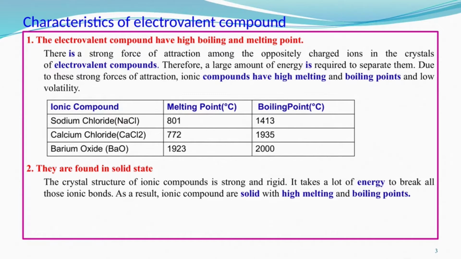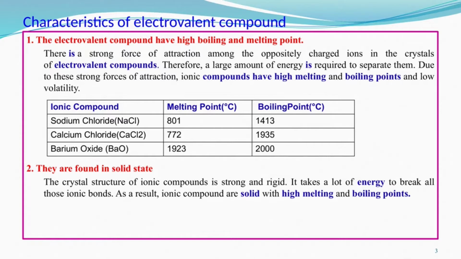And some examples of the melting point and boiling point of some compounds are there. You can observe it: sodium chloride, its melting point is about 801 degrees Celsius and boiling point is 1413. Calcium chloride, CaCl2, has a melting point of 772, whereas the boiling point is 1935. Barium oxide has a melting point of 1923 and its boiling point is 2000 degrees Celsius.